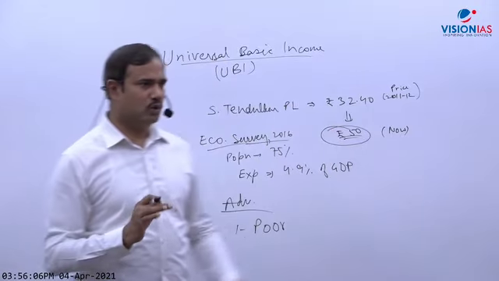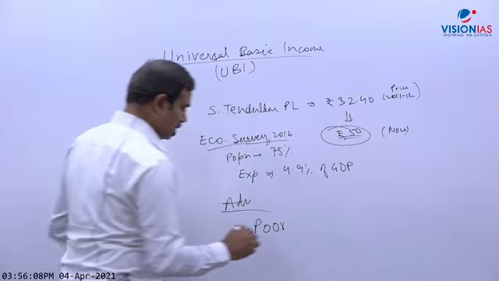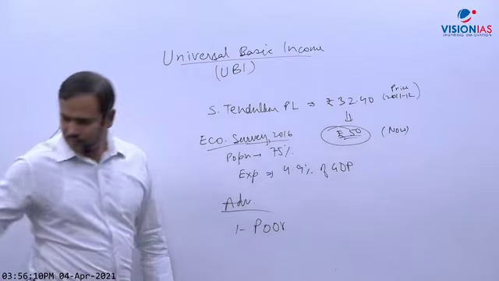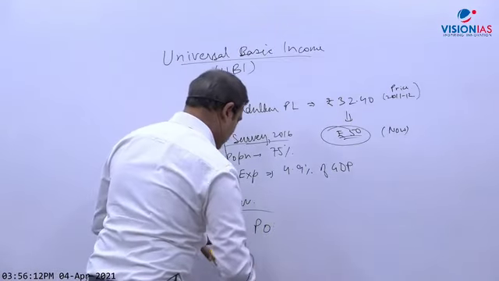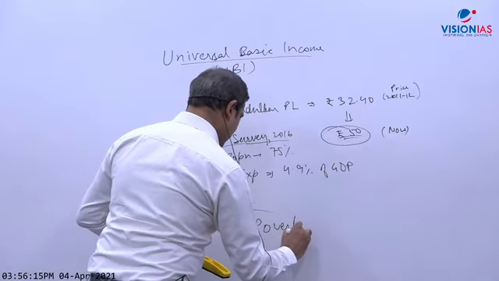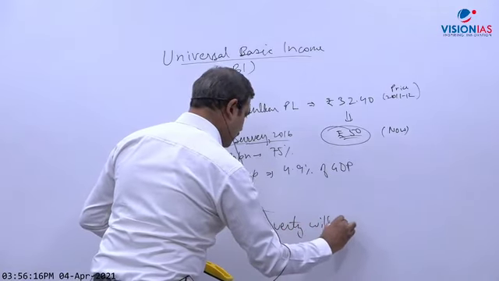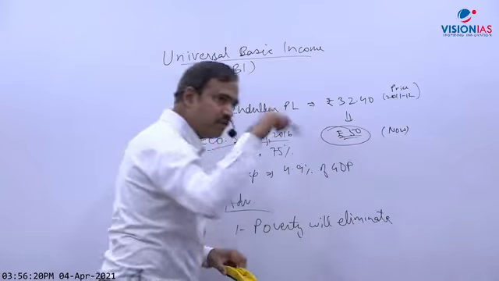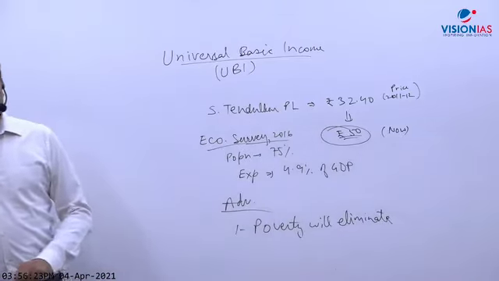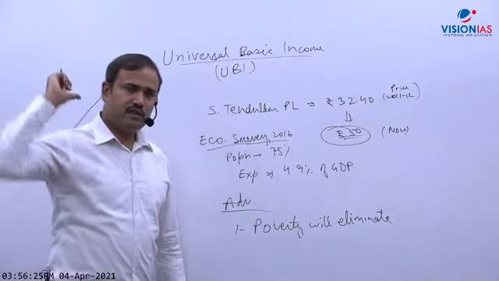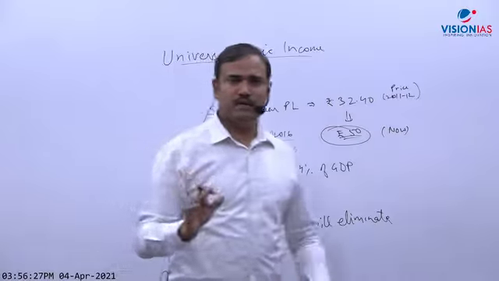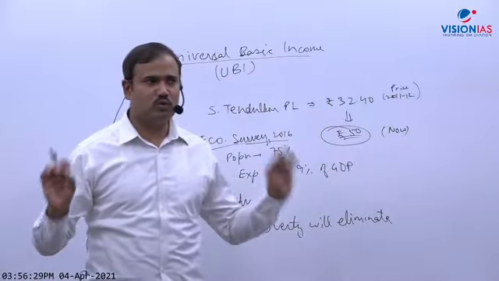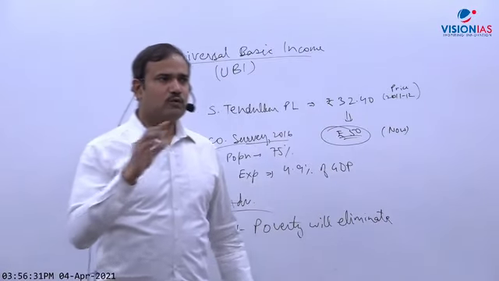Yes or no? What do you think? Do you agree? Practically I'm talking about. I'm saying eliminate in one stroke. So answer is yes. It will immediately eliminate. No person will be poor. Almost no person will be poor. So most of you are wrong here.